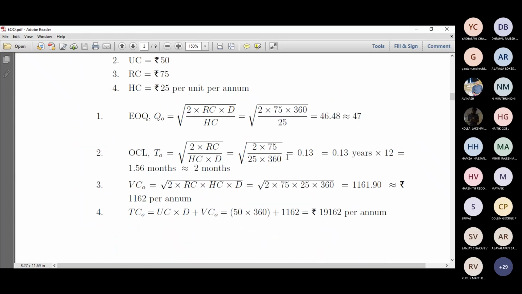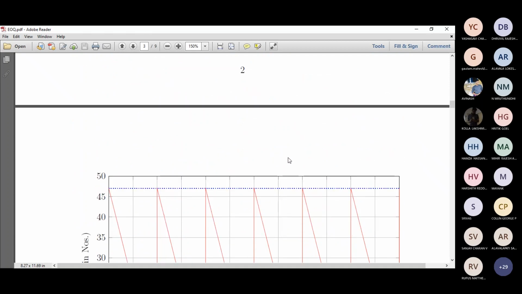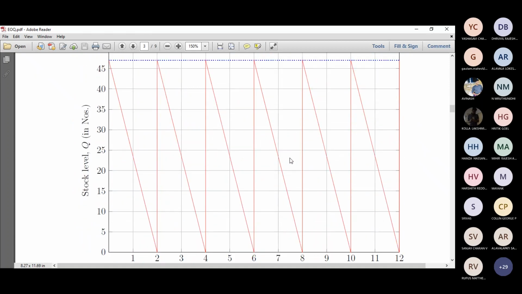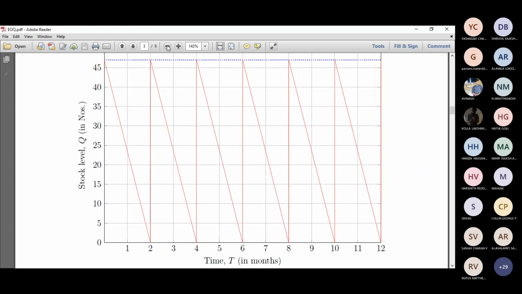Say this is just the mathematical way. Let's take a look at it in the graphical way as well. This is the graphical view. The x-axis is the time in terms of months; you can even call this the cycle time. Generally, it's a time duration in terms of months, right? Say I start with 0 to 1, 1 to 2, and so on till 12, 12 months a year.